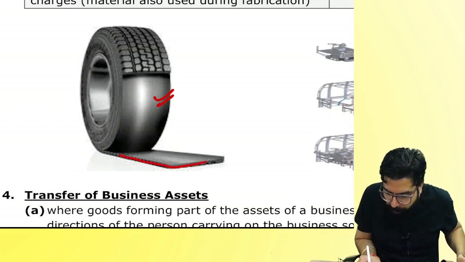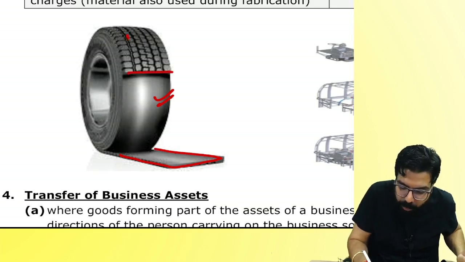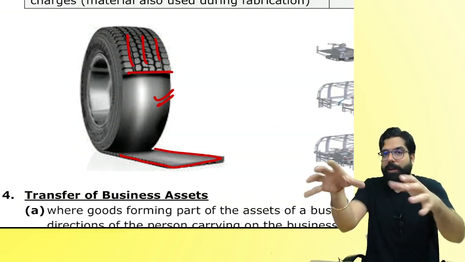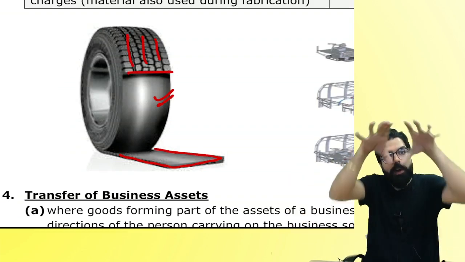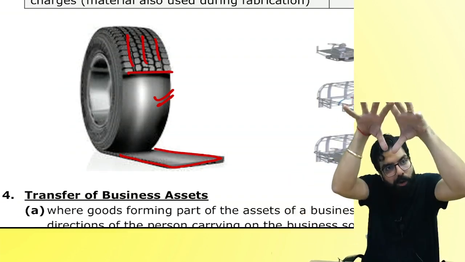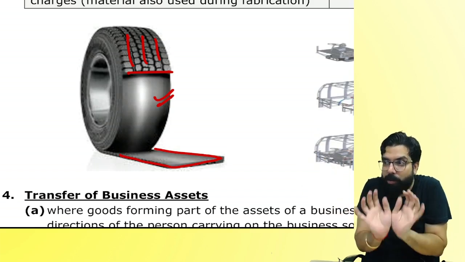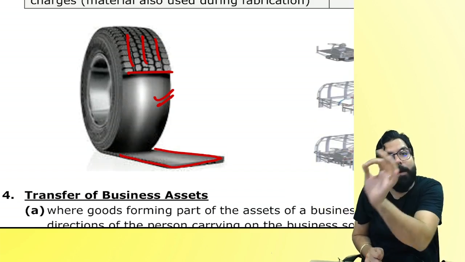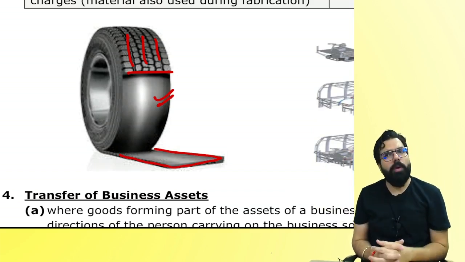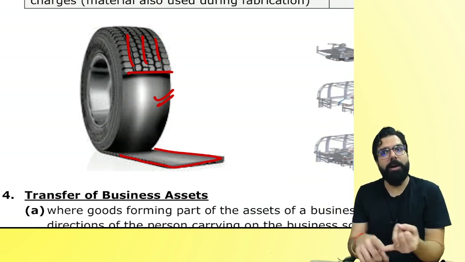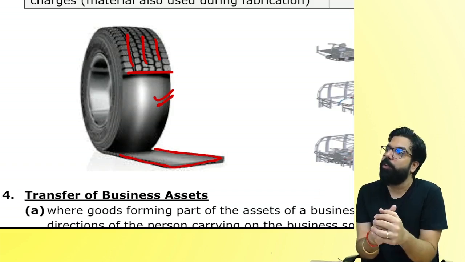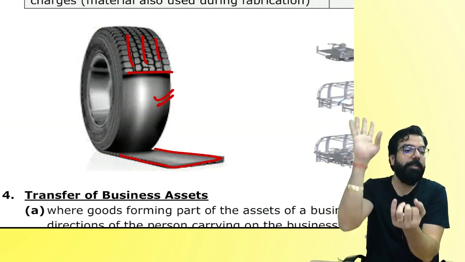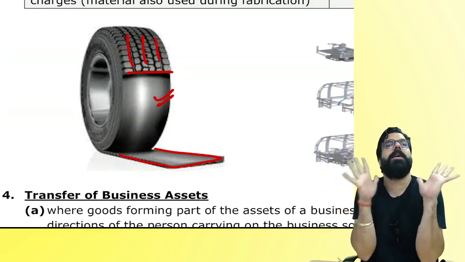I will put this new rubber on the tire and make the tire look completely new. So what did I do? I took out the tire of your car, I put the rubber on it, I put glue on it, I made the tire look like new, and I put the tire back and you went. My question, did I give you goods or did I give you supply of service? I used material also, rubber, gum, everything I used.